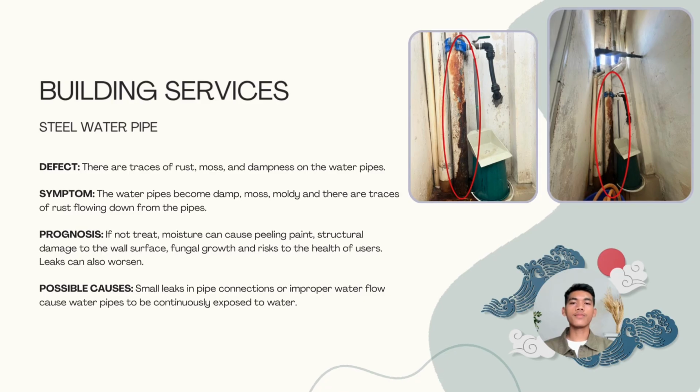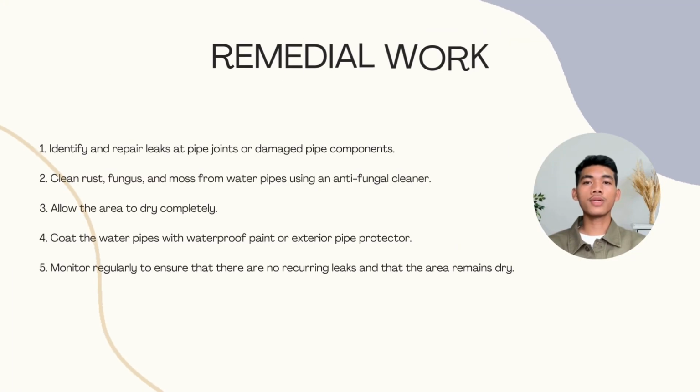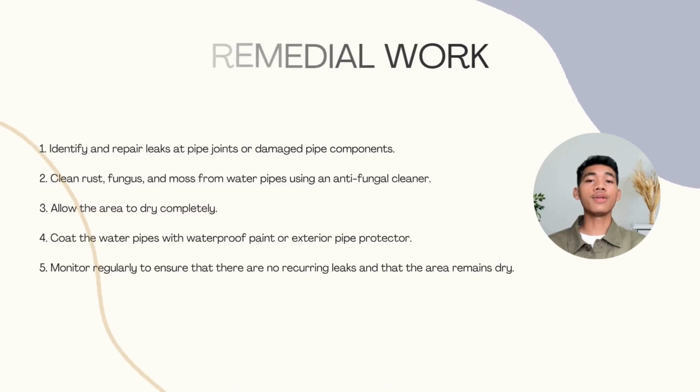Leaks can also worsen. Possible causes, small leak in pipe connection or improper water flow cause the water pipe to be continuously exposed to water. Remedial work. Identify and repair leak at pipe joint or damaged pipe component. Clean rust, fungus, and musty growth from the water pipe using an antifungal cleaner. Allow the area to dry completely. Coat the water pipe with waterproof paint or exterior pipe protector. Monitor regularly to ensure that there are no recurring leaks and that the area remains dry.